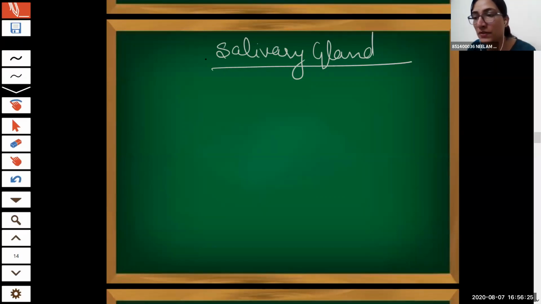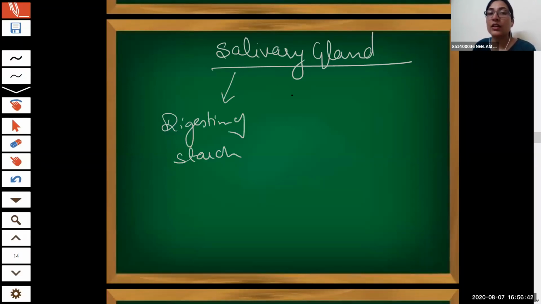Because it secretes enzyme for the digestion, digestion of carbs. It also kills bacteria. Very nice. It also helps in lubrication of the food.